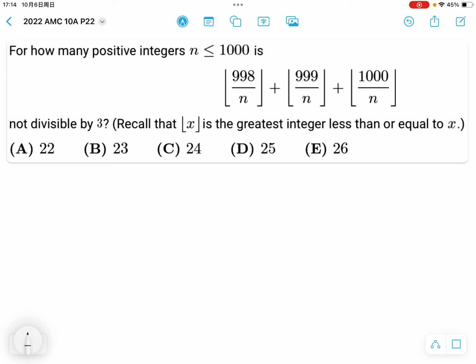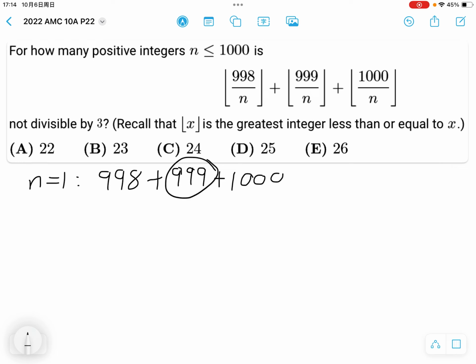So, for example, let's try n equals 1. When n equals 1, the expression turns into 998 plus 999 plus 1000. Now, is this divisible by 3? Well, this number is divisible by 3. This number gives a remainder of 1, and this number gives a remainder of 2. So yes, it is divisible by 3. So n equals 1 does not work.